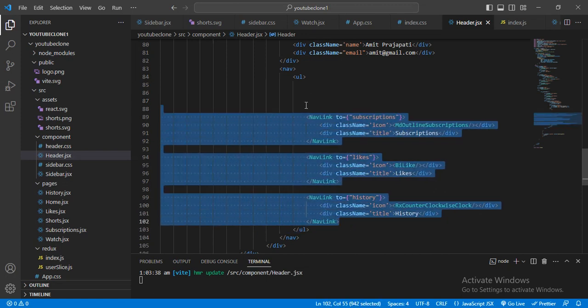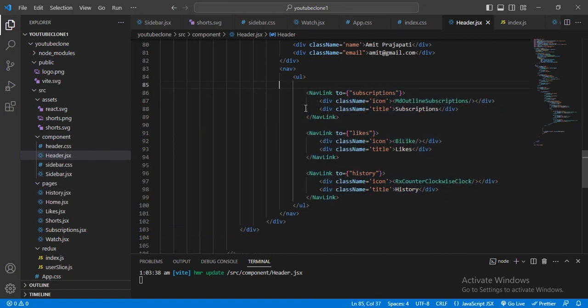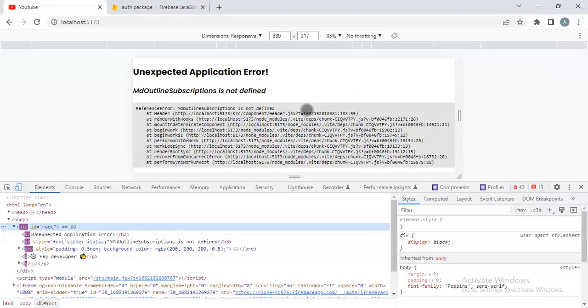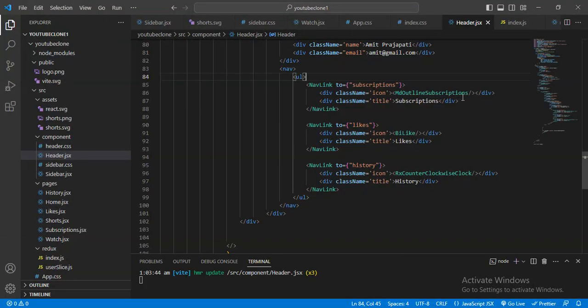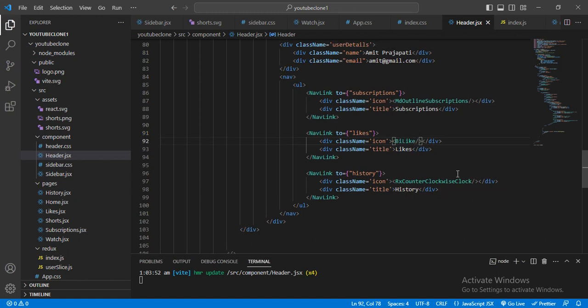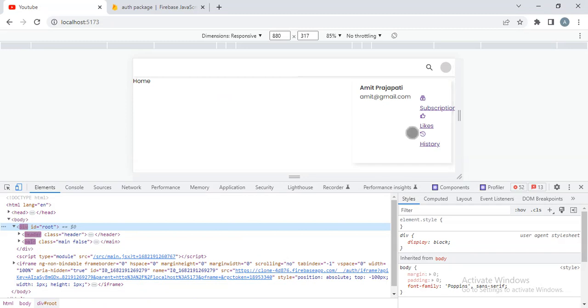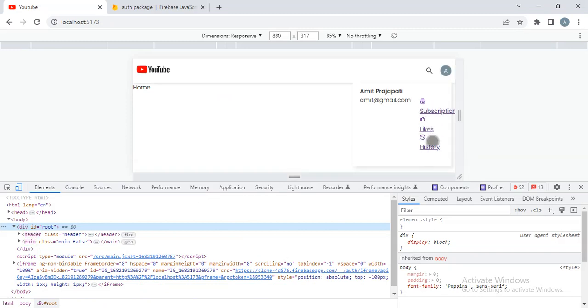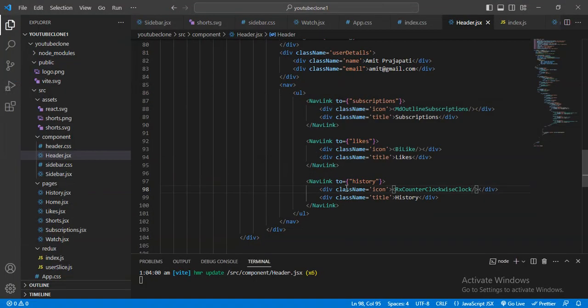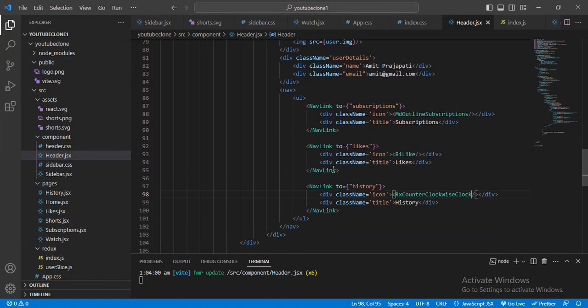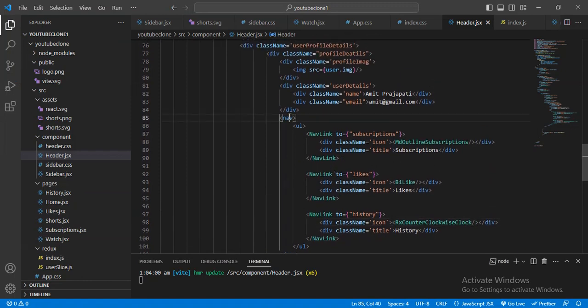And here I will go a little bit up. Now let me just check. Okay, some icon I was not imported, let me just give here, and like also, and clock also. Yeah, now see it will display. Now I want to make this all proper, and why these are happening. Okay,